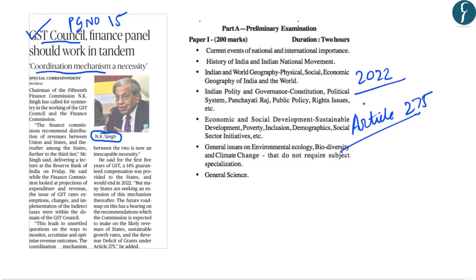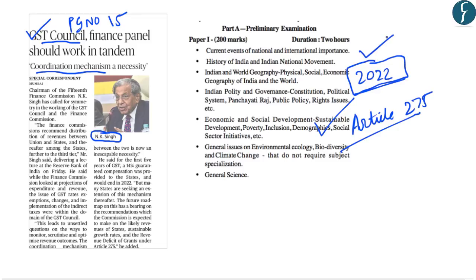And that is why, as and when this GST compensation is withdrawn after the year 2022, it will have an impact on the recommendations provided by the Finance Commission regarding the grants to be provided under Article 275. And that is why there is a lack of clarity about what is going to happen after 2022.